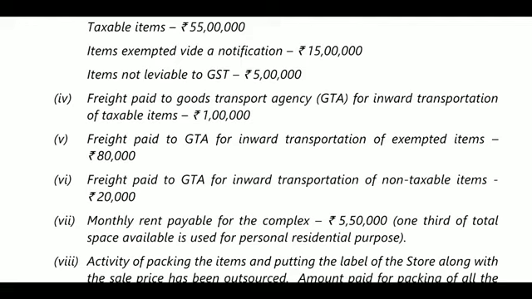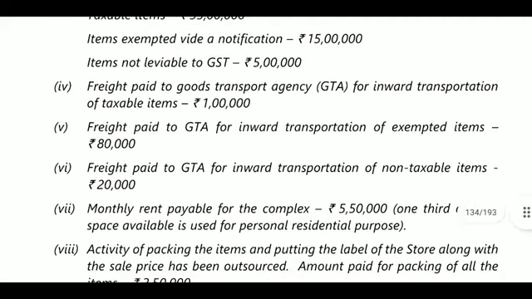So 80,000 into 5%, that is 4,000 will be liable. Freight paid to GTA for inward transportation of non-taxable items, 20,000 into 5%, that is 1,000. So 5,000, 4,000, 1,000. This is related to GTA, which is required to be paid in cash under reverse charge mechanism. 5 plus 4, 9, 9 plus 1, 10,000. So 10,000 will be payable in cash. It is related to reverse charge mechanism.